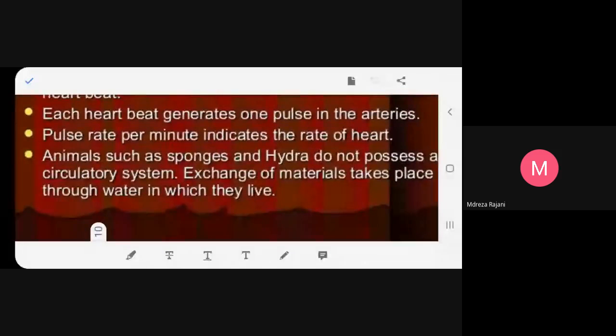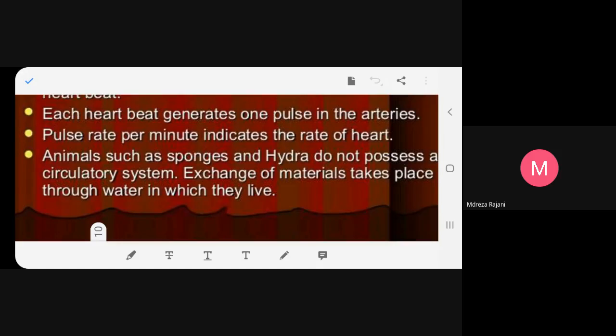Next, each heartbeat generates one pulse in the arteries. An artery is a tube which carries blood from the heart to all parts of the body, and veins collect all the carbon dioxide rich blood and take it to the heart.